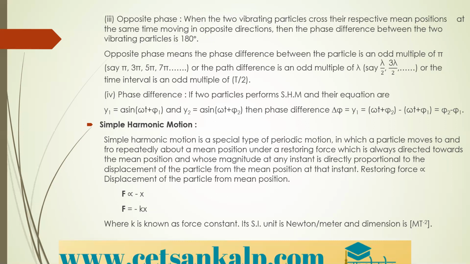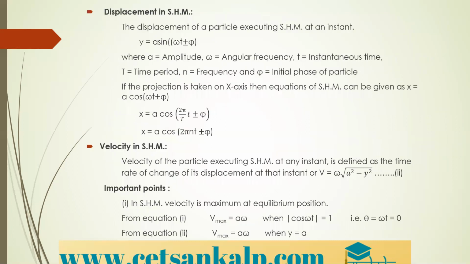We have F equal to minus kx, where k is called the force constant, and the SI unit is Newton per meter and the dimension is MT raised to minus 2. So this is simple harmonic motion and its expression. Next, displacement in SHM.